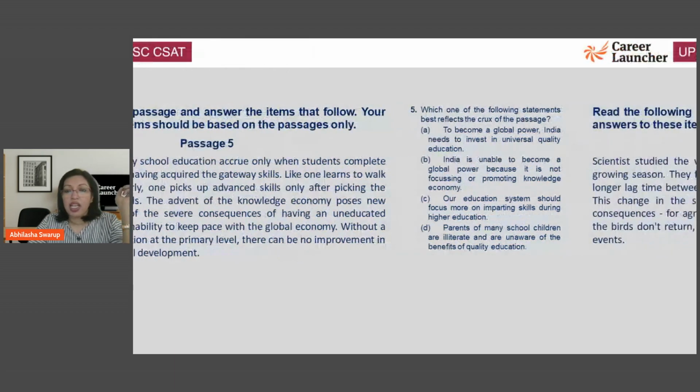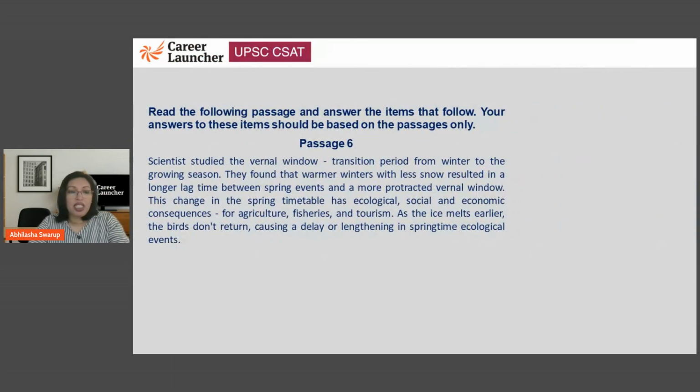I hope you got that. Let's look at the next one. Here's passage 6. Take a minute, read, and we will try and solve it together.